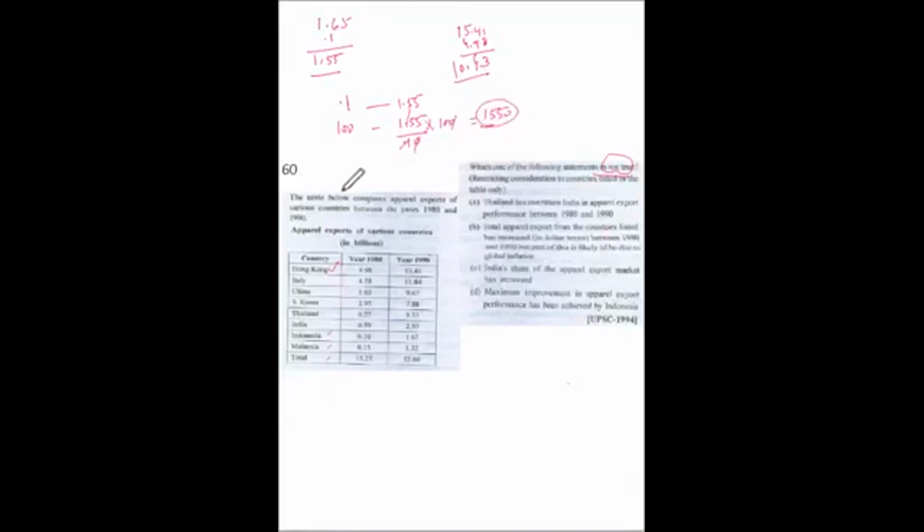That gives 1550%. In the other one it is 4.98. So the change is 10.43 upon 4.98 into 100. We divide it, it comes 2.094 into 100, which is 209.4. So in Indonesia this is also correct. The difference in Hong Kong is 209, which seems less. So only B is incorrect, not true. So answer is B for this. Thank you.